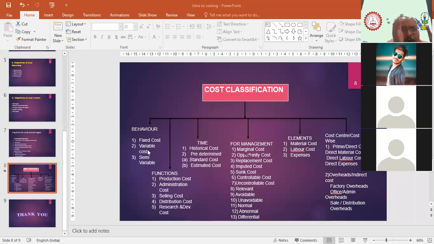Now, first, cost classification can be done on a different basis. Very first is on the basis of behavior.